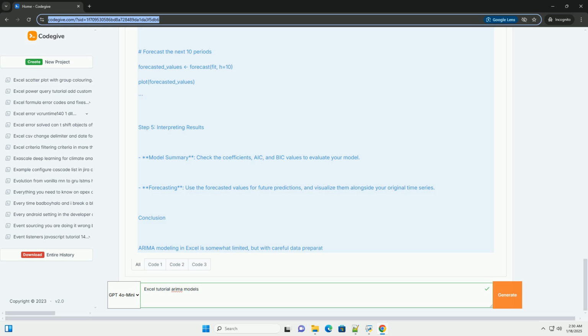Conclusion. ARIMA modeling in Excel is somewhat limited, but with careful data preparation and the use of add-ins or external tools like R or Python, you can effectively forecast time series data. Always ensure to validate your model with real-world data and check its performance over time.